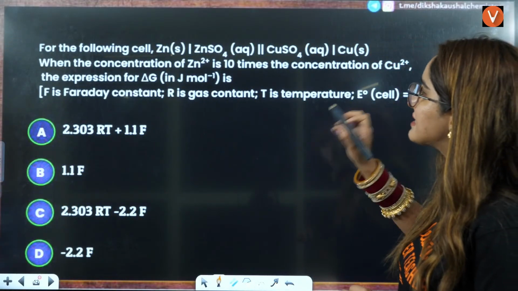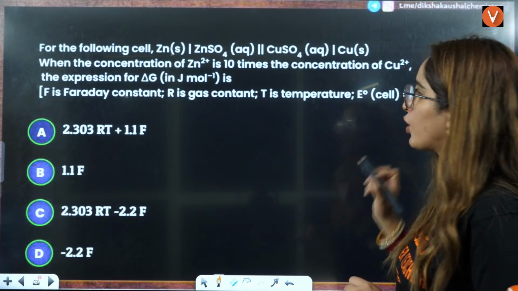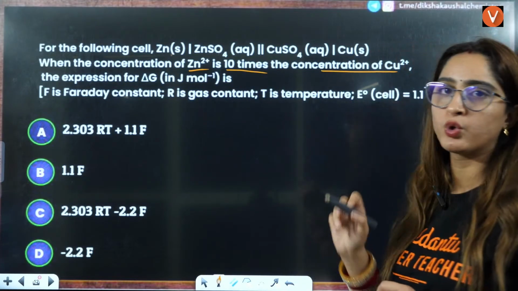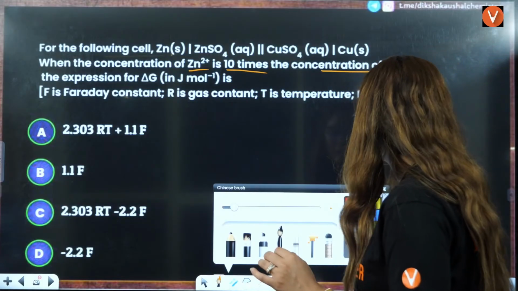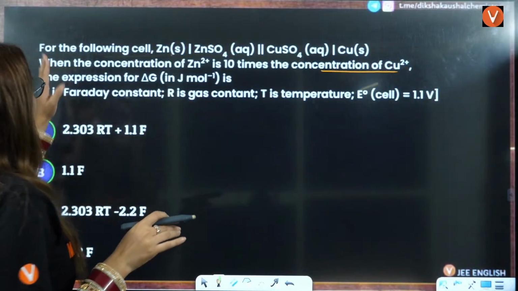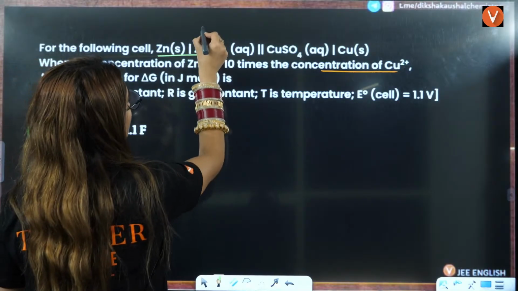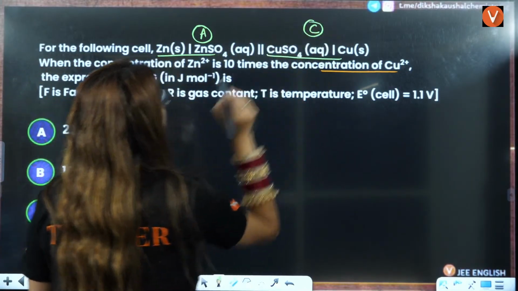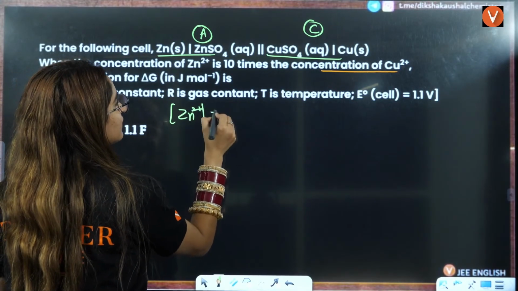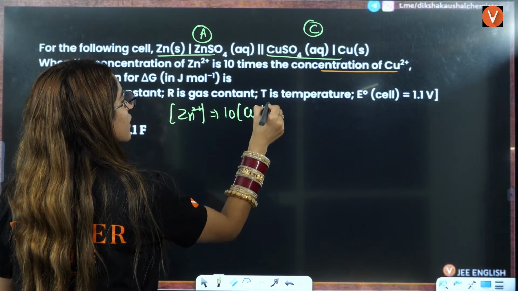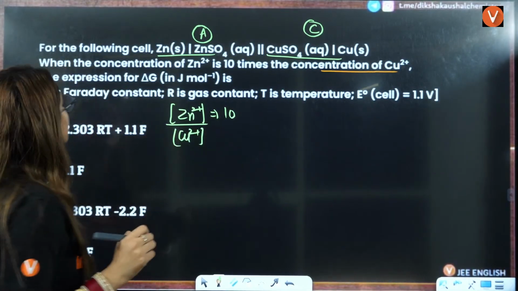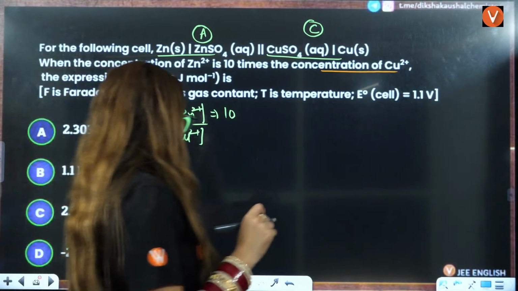So for the following cell, Zn | ZnSO4 || CuSO4 | Cu, when the concentration of Zn2+ is 10 times the concentration of Cu2+, the expression for delta G is going to be what, right? Now we know that this is the anode side, this is the cathode side. So can I say that Zn2+ divided by Cu2+ is 10, right? The expression for delta G they are asking you, right?